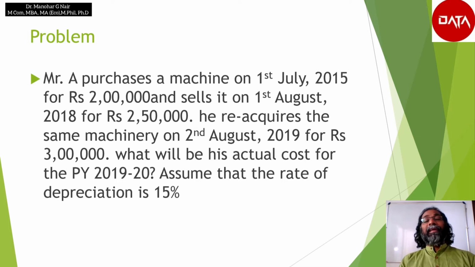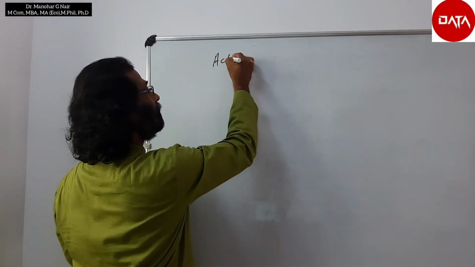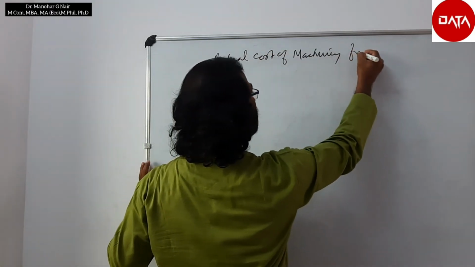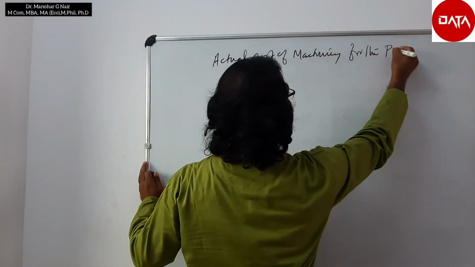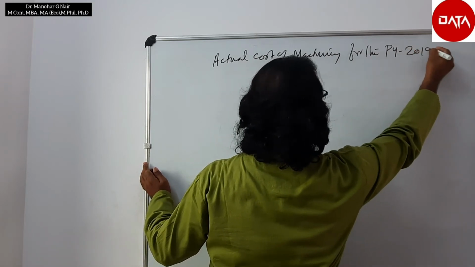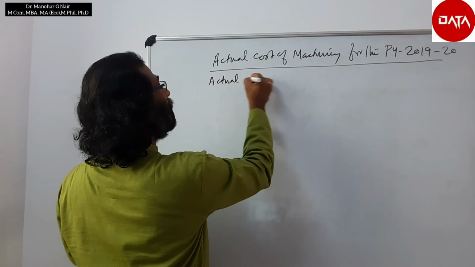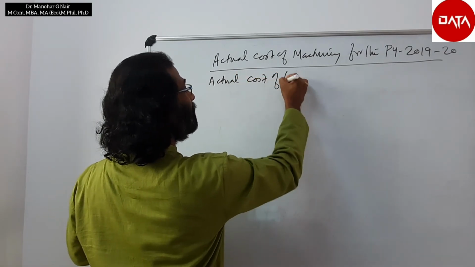What will be his actual cost for the previous year 2019-20, assuming that the rate of depreciation is 15%? The actual cost of the asset